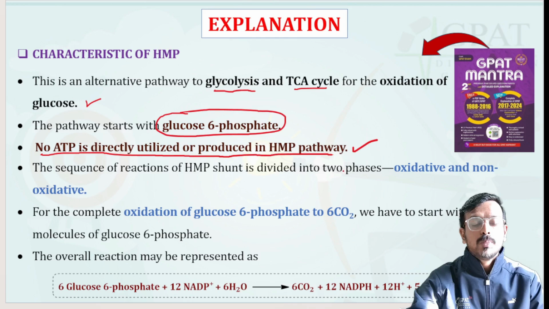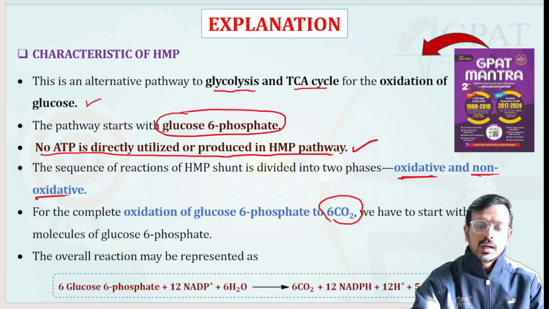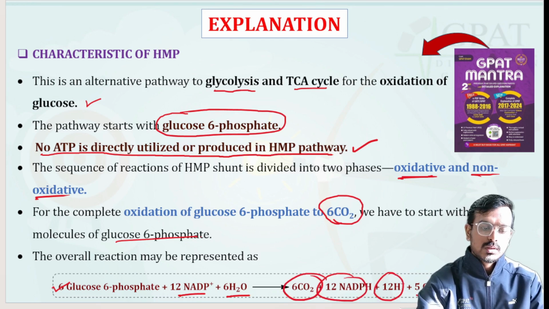This has two pathways: one is your oxidative pathway, another one is your non-oxidative pathway. For the complete oxidation of glucose 6-phosphate to 6 carbon dioxide, we have to start with 6 molecules of glucose 6-phosphate. The overall reaction is 6 glucose 6-phosphate, 12 NADP, 6 H2O. It will produce 6 carbon dioxide, 12 NADPH, 12 hydrogen, and 5 glucose 6-phosphate.